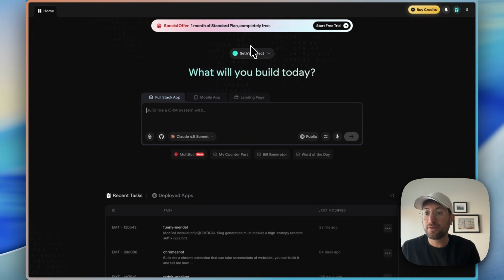And you also own all the code. You can export everything, so you're not locked into Emergent as well. With Emergent, I found the agents to be really powerful. You put in one message and then it works for like 5 or 10 minutes and you get out a really nice result. So Emergent would be one that I would recommend checking out as well.